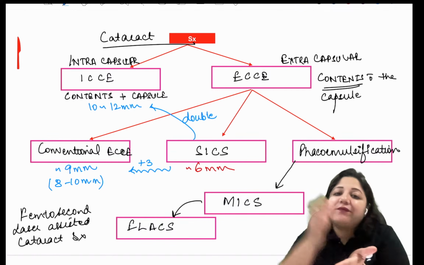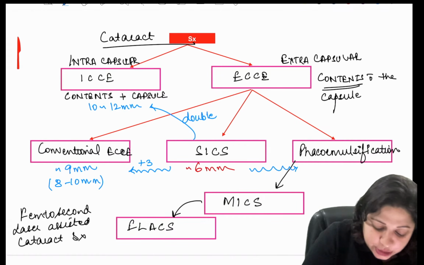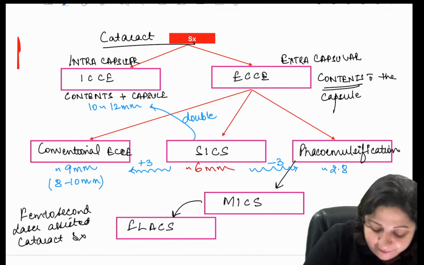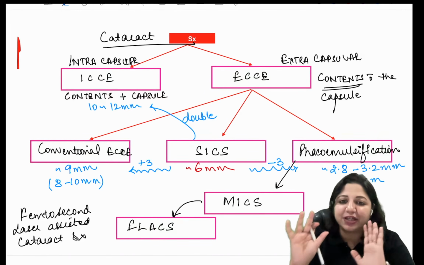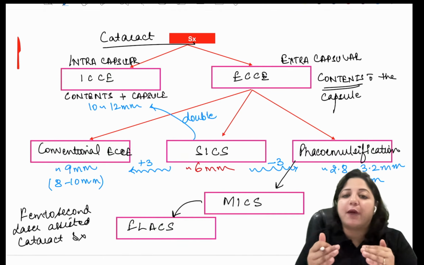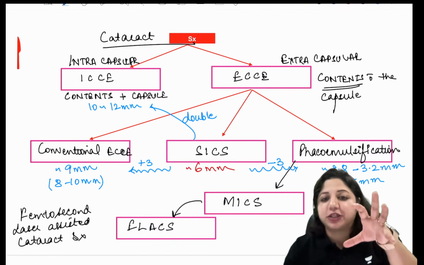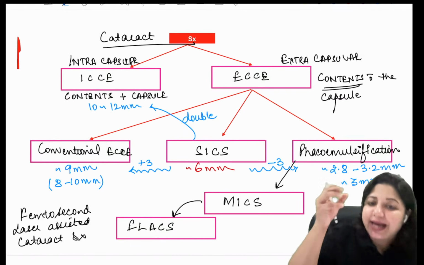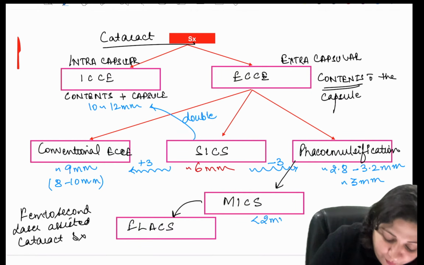After SICS, we have phacoemulsification, which is a better form, so the incision is smaller. Minus 3, the incision size is around 2.8 to 3.2, the average being 3 millimeter. The further advancement is micro-incision cataract surgery, which has to be smaller than 3, so it is less than 2 millimeter.